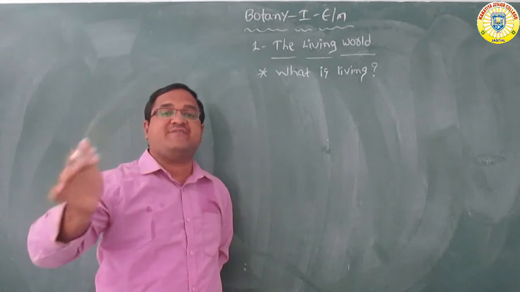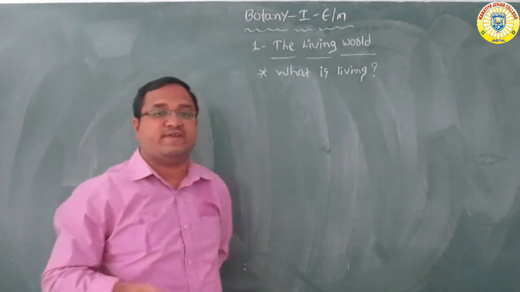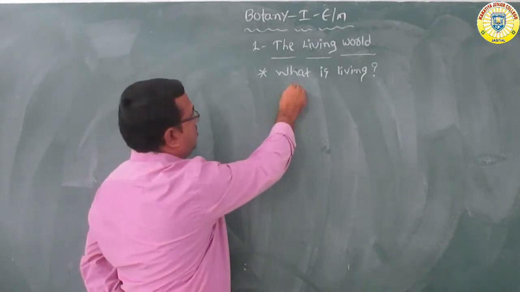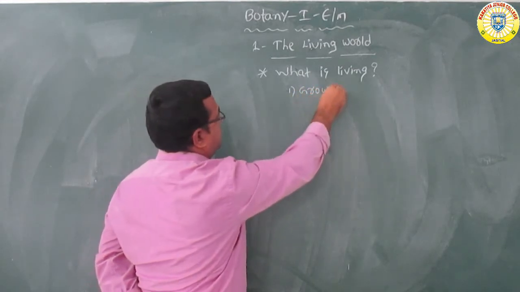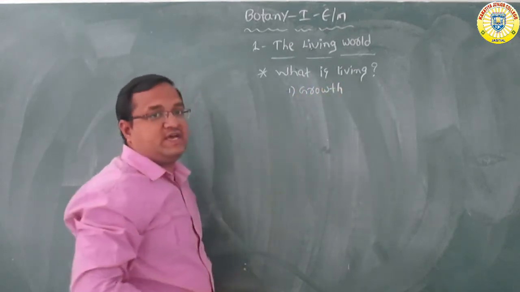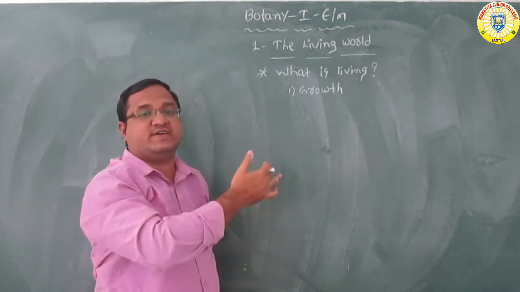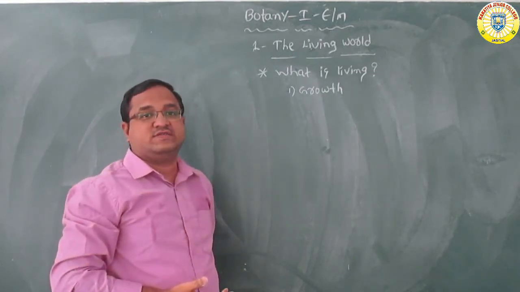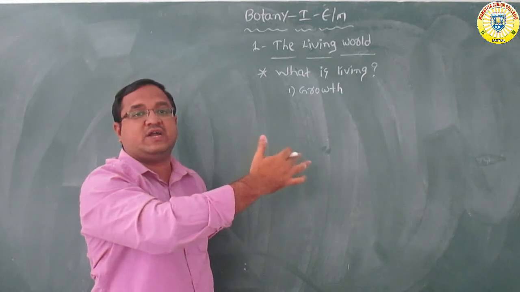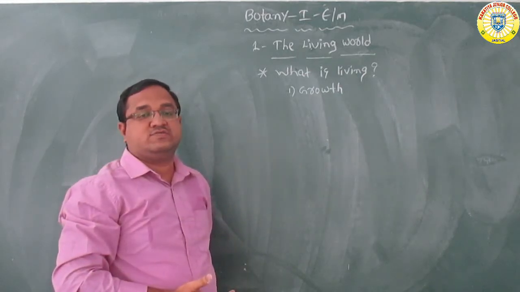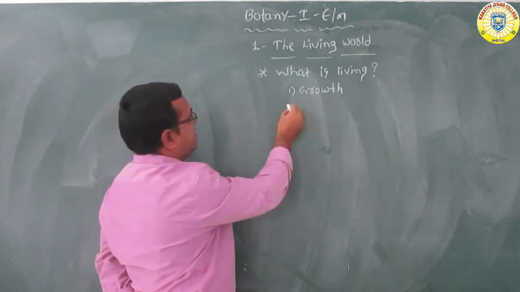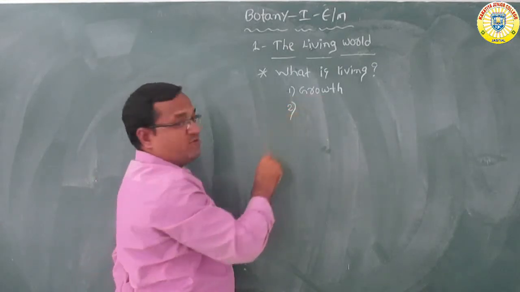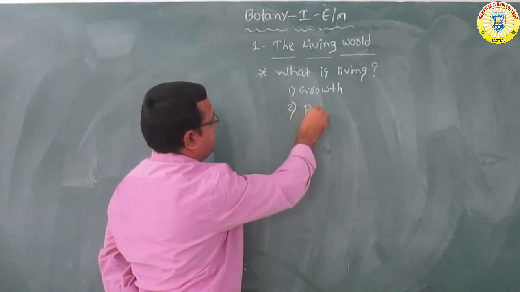Living things have some common characters. For example, growth. Growth is a common character of living things. This is not appearing in non-living things. The first character is growth. The second one is reproduction.